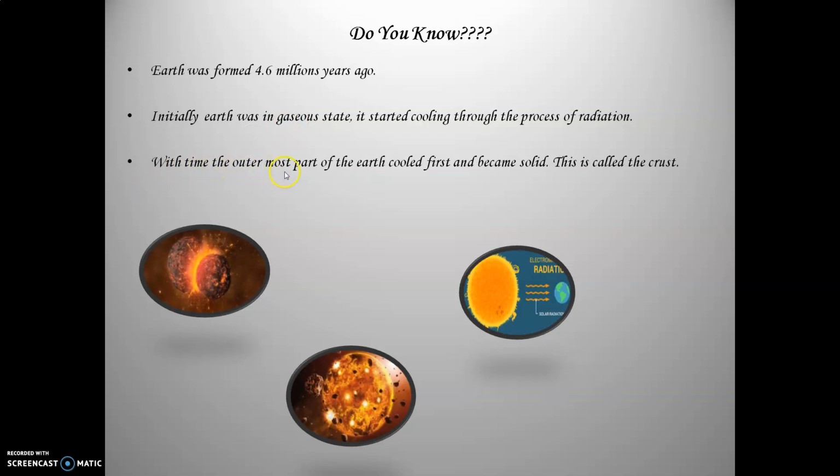With time, the outermost part of the earth cooled first and became solid. This is the earth's crust. So we have learned the earth's crust in our first slide. The outermost part of the earth started to cool faster, and that is called the crust, or the outermost part of the earth. So in the next video, we will learn about the various layers of the earth, the formation of the various layers of the earth.